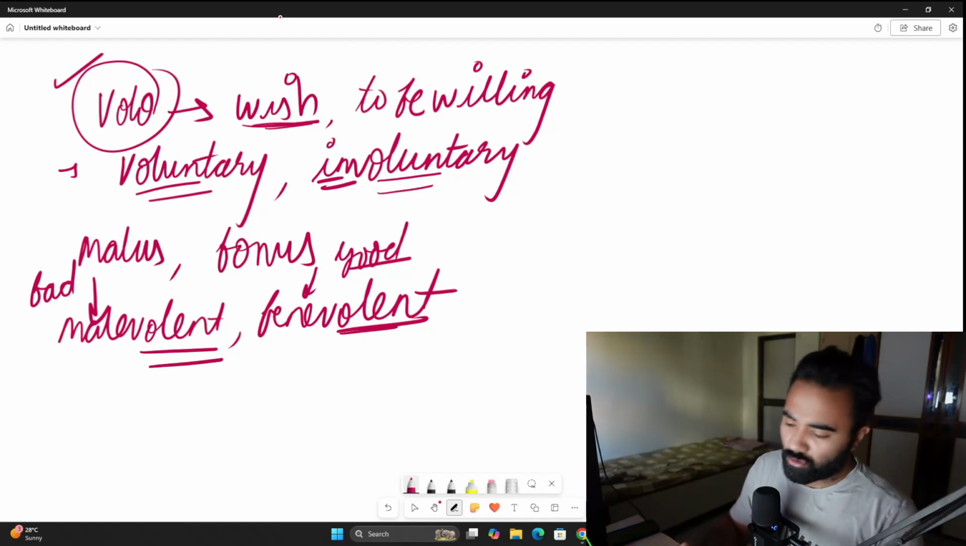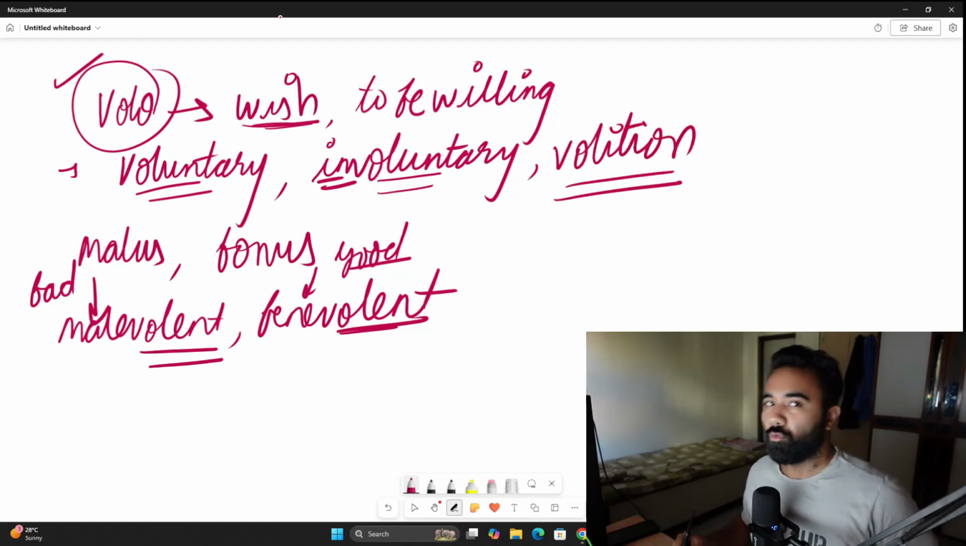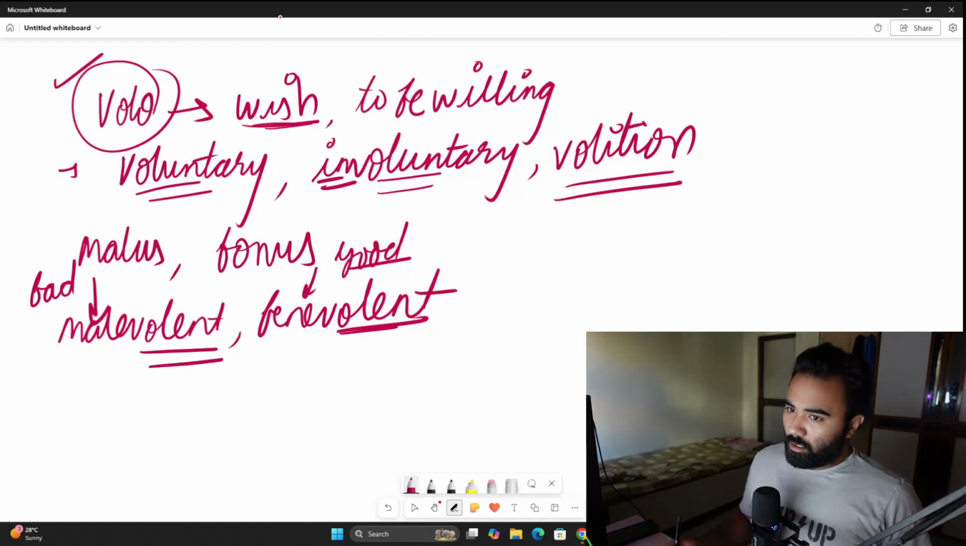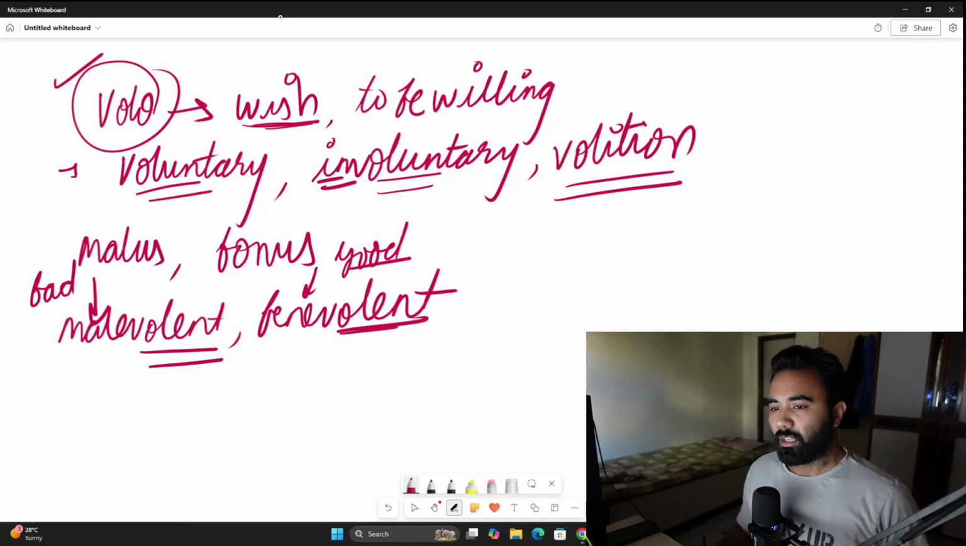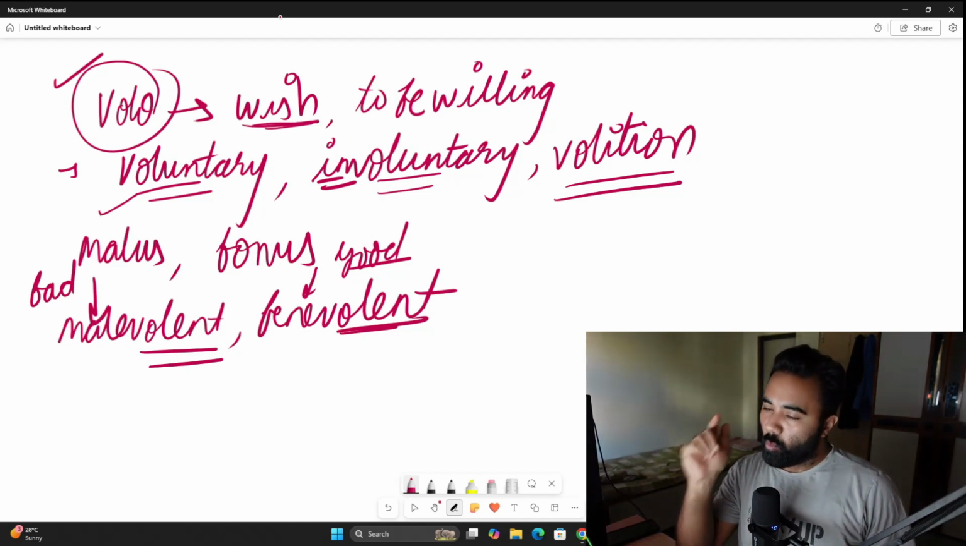Volo is also used in words like voluntary, involuntary, or volition. When you do something out of your own volition, as in when you do something because of the dictates of your own free will, not because somebody else asked you to. So these roots, volo or dico and dictus, combine with the Latin roots malus and bonus, and they form a variety of words that we have included in this video, that is verbs.